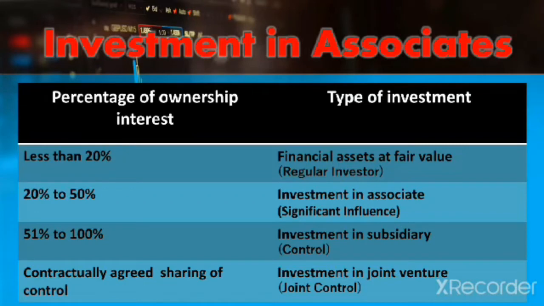If you only have less than 20% of ownership interest, ito ay financial asset at fair value. Kung meron kang 20 to 50%, ang type na investment nito ay investment in associate and meron nitong significant influence. Kung meron kang 51 to 100% na ownership ng interest, ito ay isang investment in subsidiary. And contractually agreed sharing of control, it is investment in joint venture.